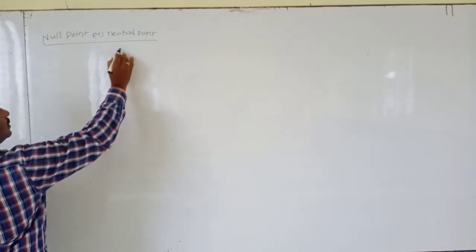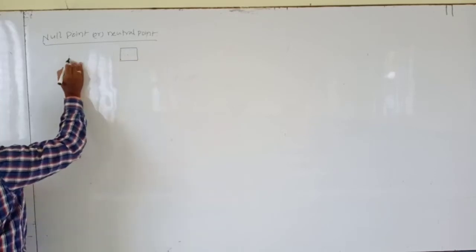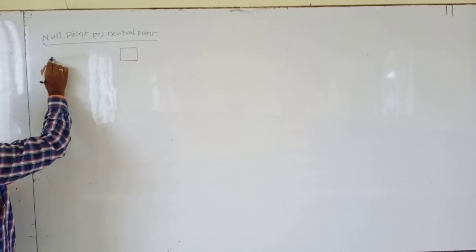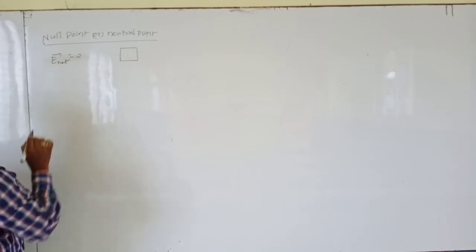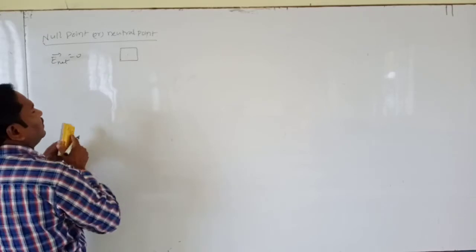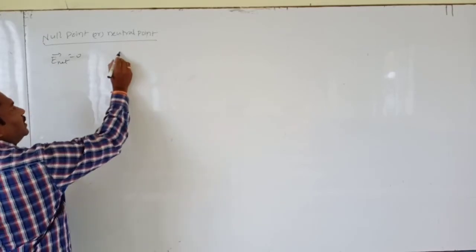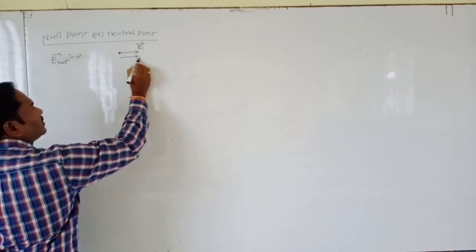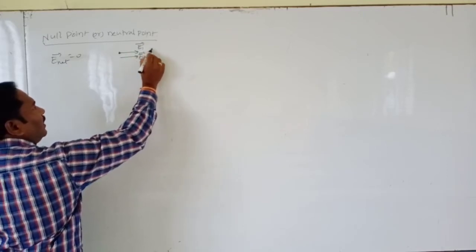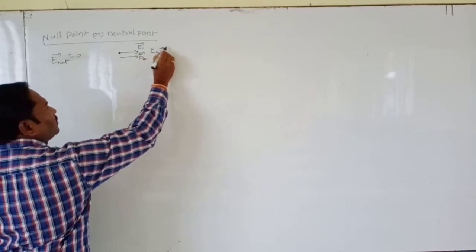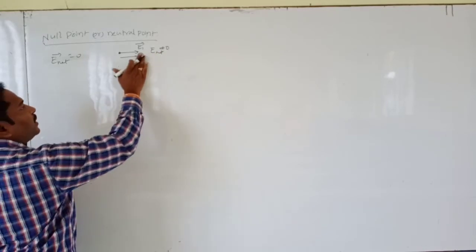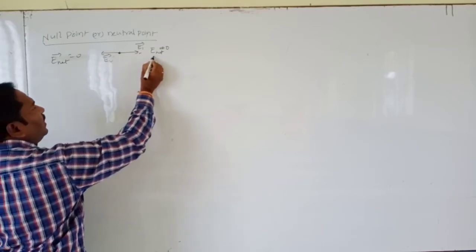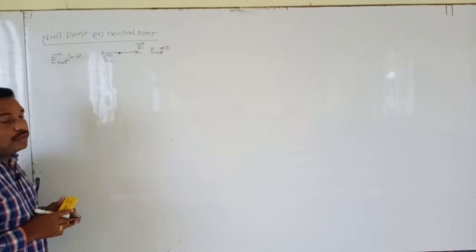That means at a point the net electric field equals 0. Suppose two electric fields are acting at this point in the same direction, then the net electric field is not equal to 0. If one is positive and in this direction, and the next one opposite, then the net electric field is equal to 0.